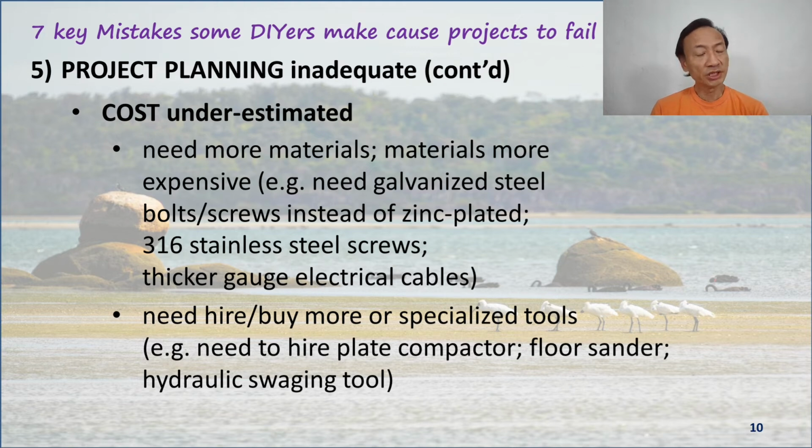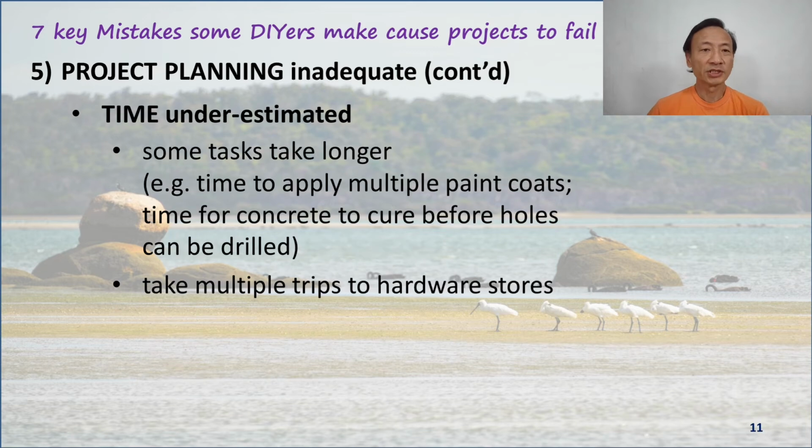One may also need to hire or buy more specialized tools. For instance, one may need to hire a plate compactor in order to compact sand and gravel before concrete pavers are put in. One may need to hire a floor sander, or when crimping steel cables, one may need to hire a hydraulic swaging tool. The third element of project planning which can be underestimated is time.